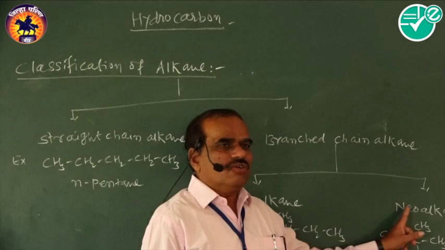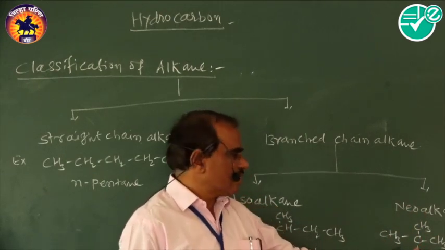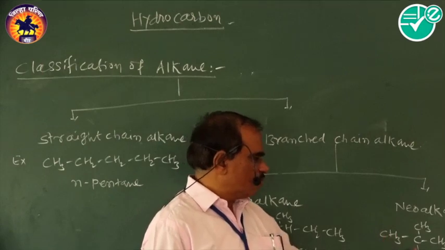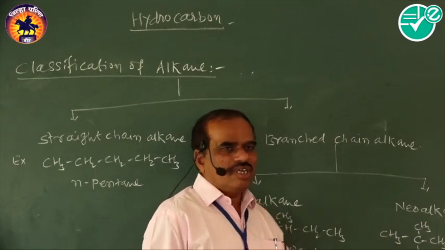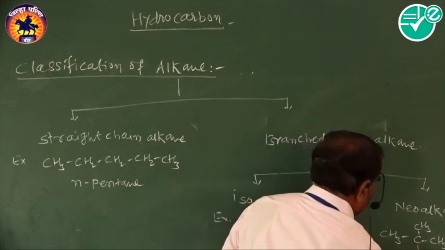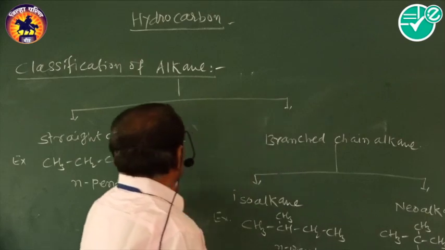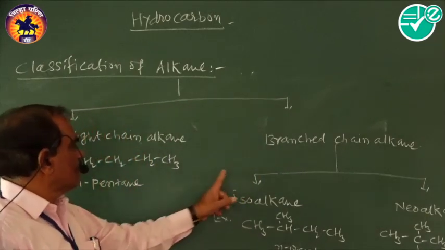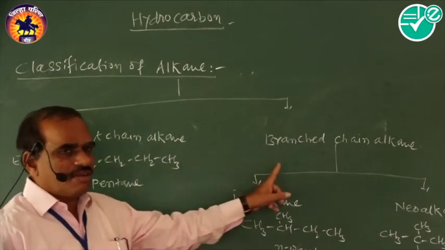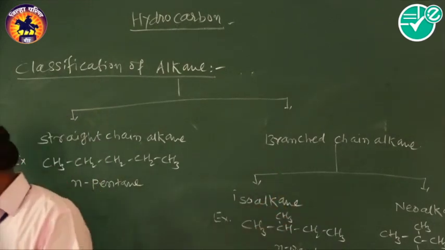Therefore, it is called a neoalkane, and the name of this neoalkane is neopentane, which contains 5 carbon atoms, 1, 2, 3, 4 and 5. So those are the different types of alkanes, straight chain alkanes and branched chain alkanes. Next we see